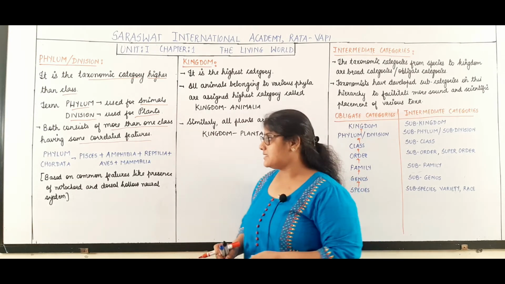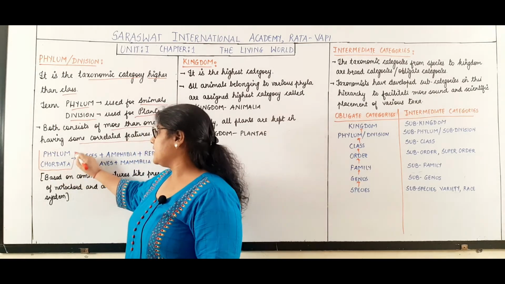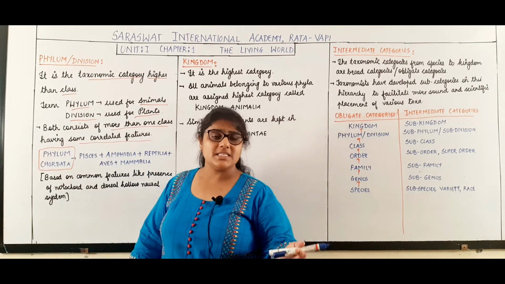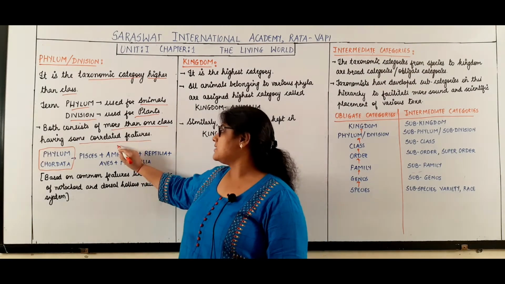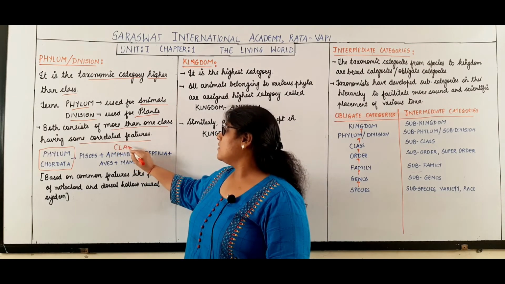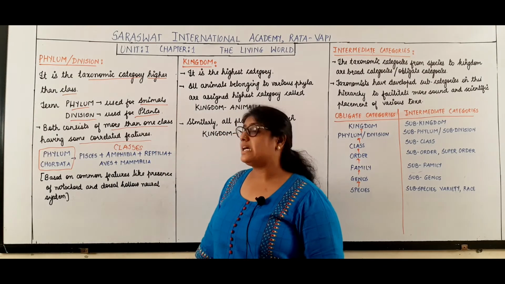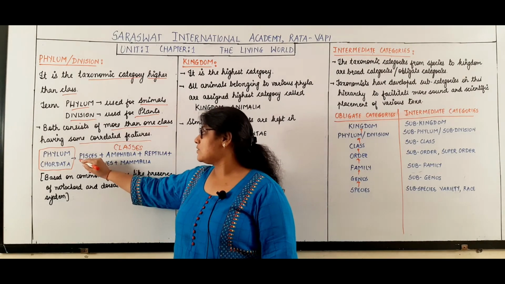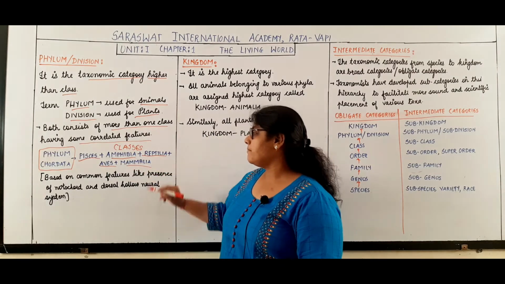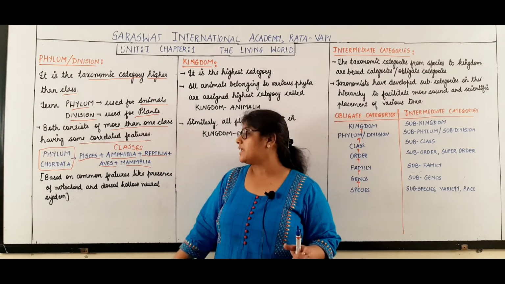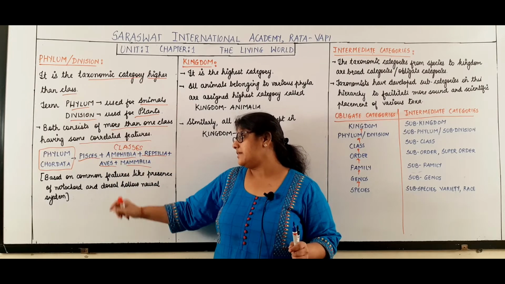Say for example, we consider the phylum Chordata. As it is a phylum, it is basically for animals. Now this phylum consists of the following classes. Which are the classes included? Pisces, Amphibia, Reptilia, Aves and Mammals. The phylum Chordata includes what? Pisces, Amphibia, Reptilia, Aves and Mammals.